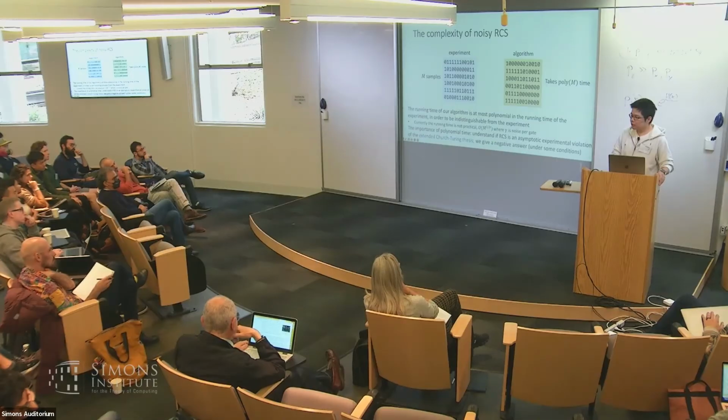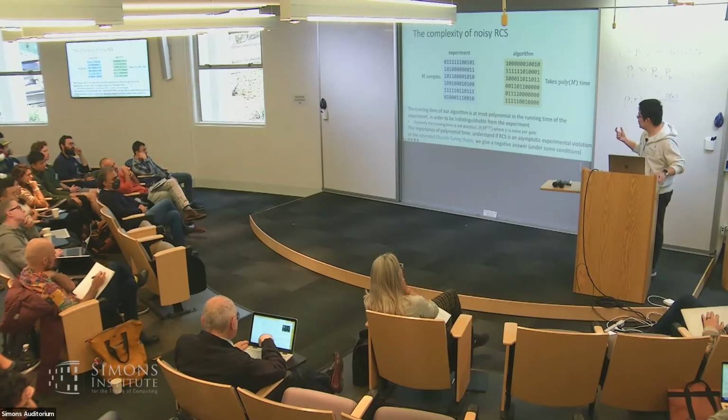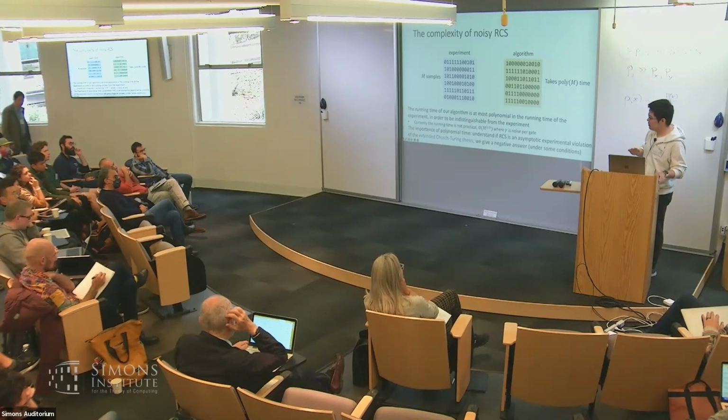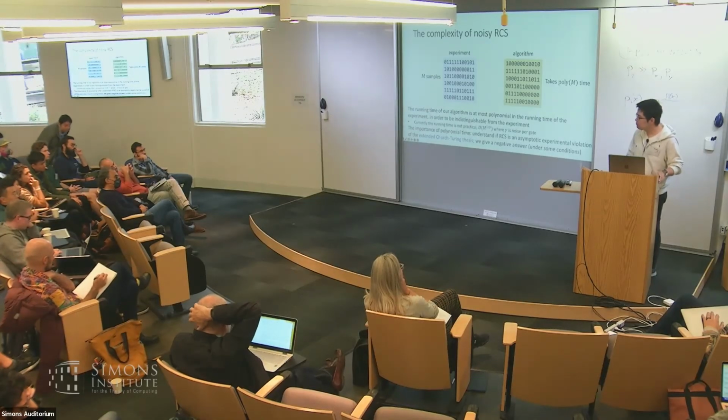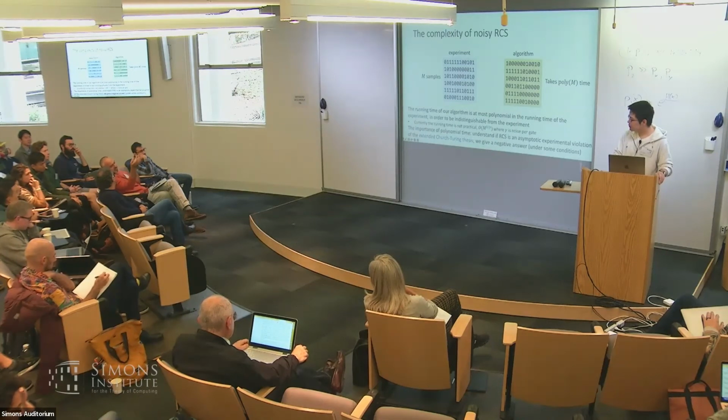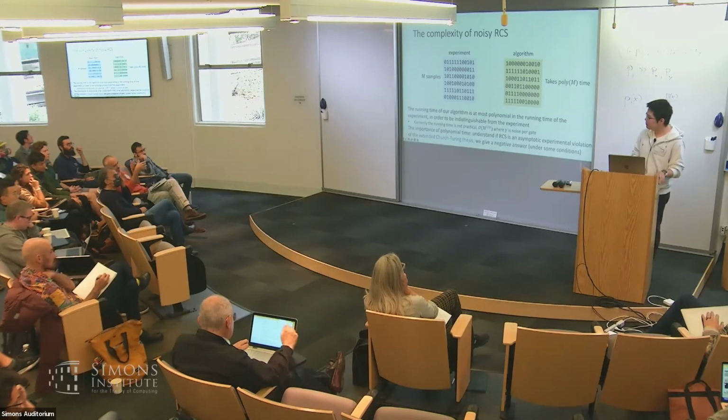So I have two remarks. The first remark is that from the theoretical perspective, there is still some chance that we can significantly improve this running time. So that is totally unclear. But I agree with that. Practically speaking, if we do have very, very small noise per gate, then we do not expect a practical algorithm to exist for RCS. What I like about your paper is that it's about qualitative properties. What you need is noise per gate which is less than the inverse number of qubits. Yeah, you also find another way. Yeah. And I think that's fundamental.